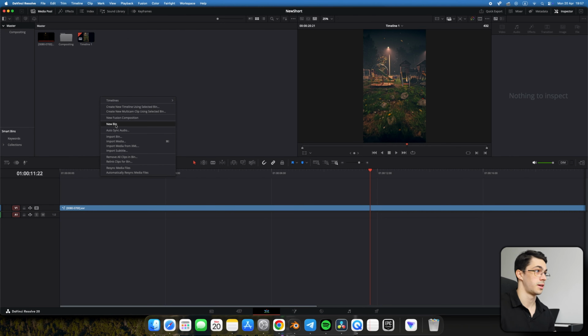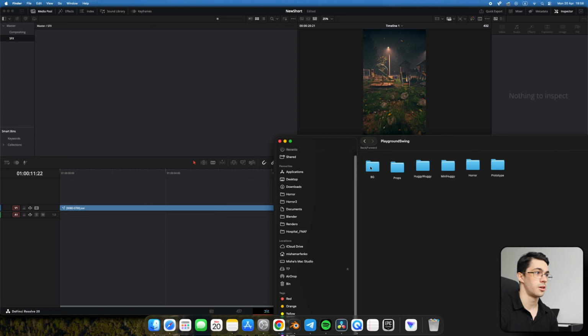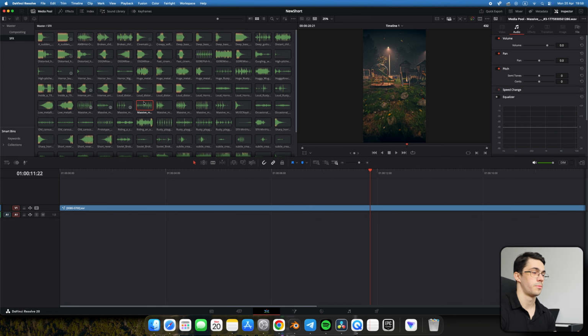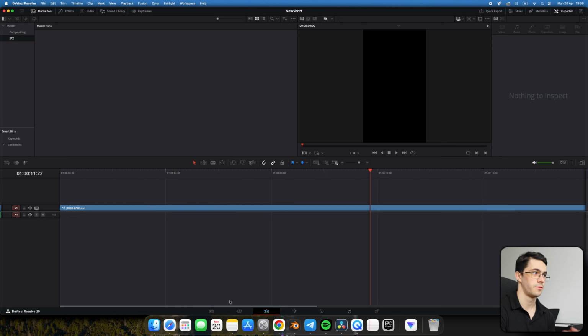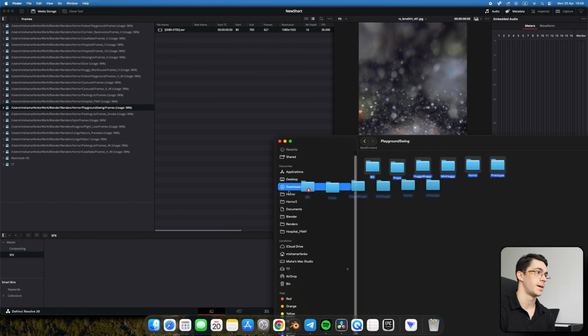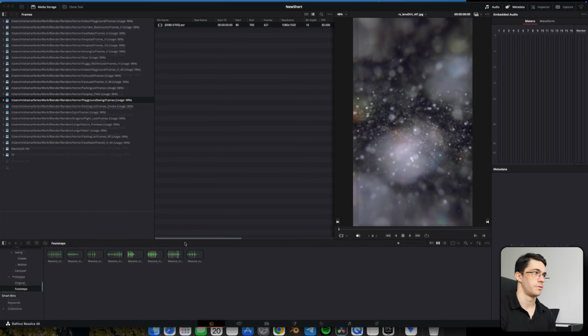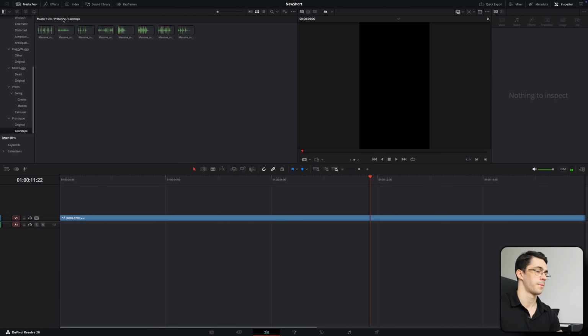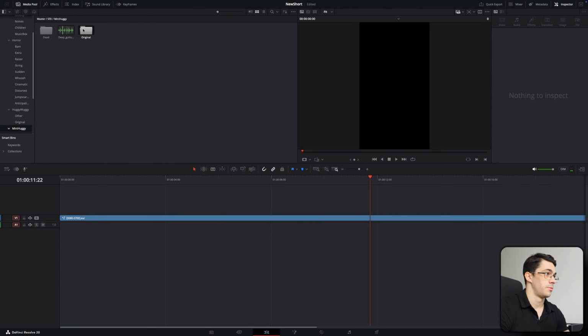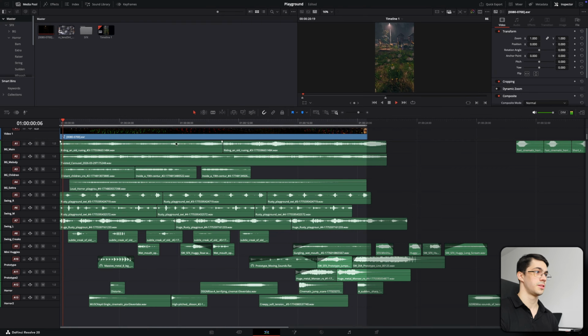For sound effects, I create a folder, name it SFX, and here we can import sounds, but instead of dragging and dropping like this, which loses the folder structure, I go to Media tab and instead I import in folder itself, which preserves the folder structure, as you can see. And next up we can simply drag and drop sounds in our timeline. And this is how everything can look like inside the final project.